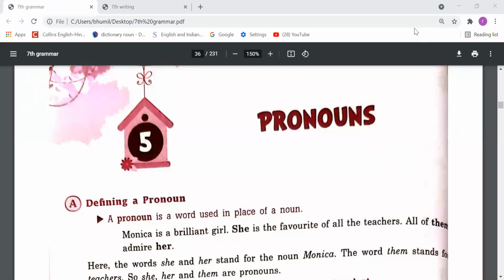Good morning, everyone. This is your English class, and today we are going to study our fifth chapter, that is pronouns. So let's read and understand.